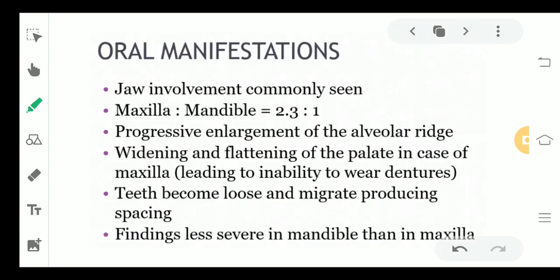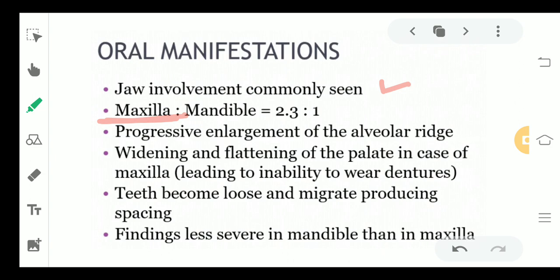Now coming to the oral manifestations, orally what changes are you going to see? Jaw involvement is most commonly seen. In the oral cavity, it's just your jaw which is the bony structure. So commonly it is only involved. Now if you see the relation of involvement between the maxilla and the mandible, the maxilla is more involved in case of osteitis deformans as compared to the mandible.